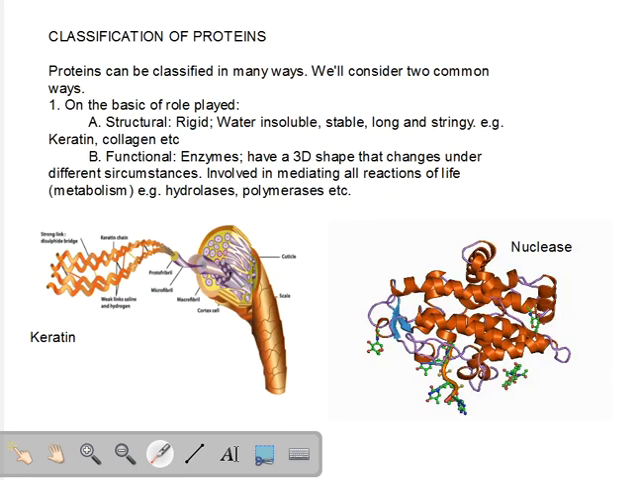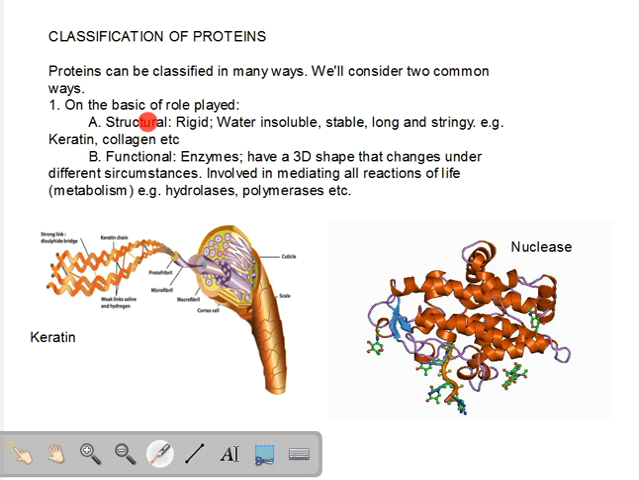Proceeding further. Now let us try to classify proteins. Proteins can be classified in many ways, and the 2 major ways are, first of all, we can classify proteins on the basis of what function they play in the body of an organism. So you have structural proteins and you have functional proteins. Here I have drawn a structural protein, keratin. It is present in nails and hair and hooves, etc. And here I have another protein called nuclease. These are the actual computer generated structures of proteins.